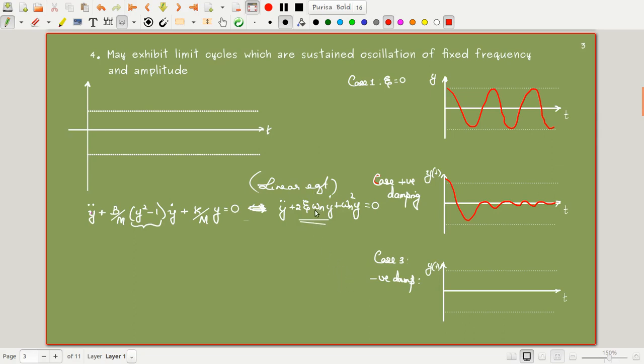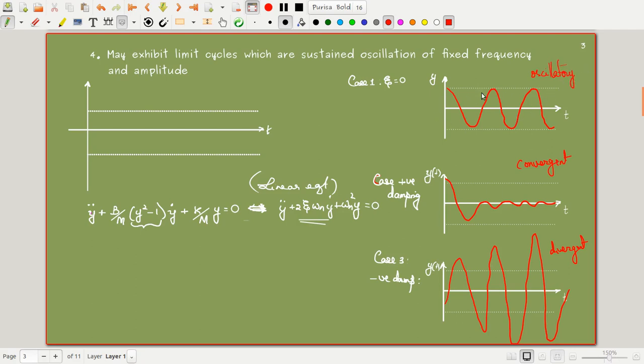So the system is going to oscillate and diverge. This is how it looks. This is divergent, this is convergent, and here it is oscillatory. This is sustained oscillations.